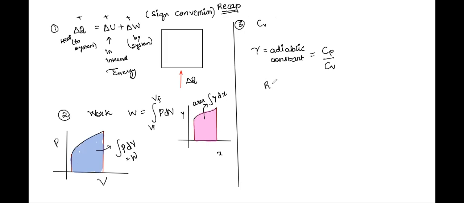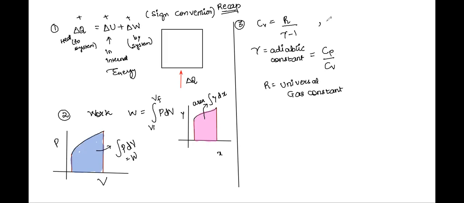And we know that R is the universal gas constant. And Cv is therefore given as R by gamma minus 1.